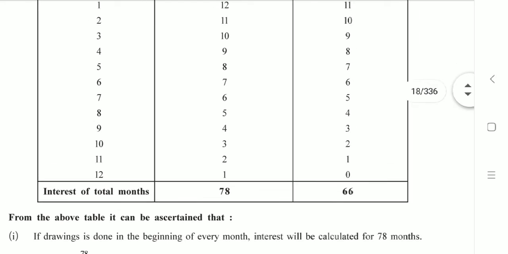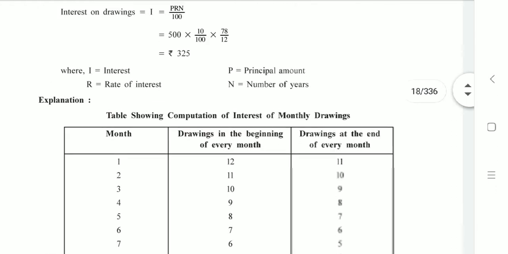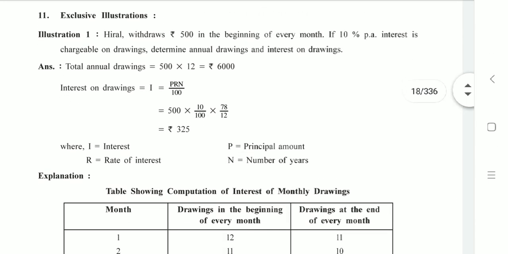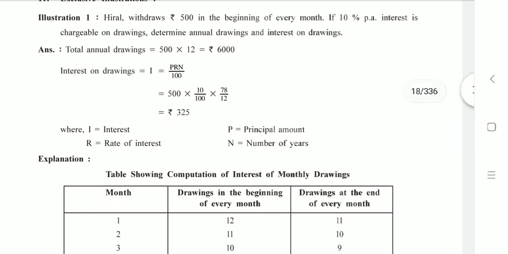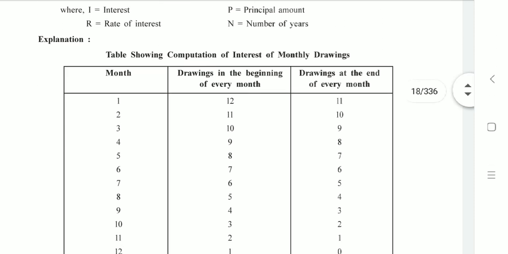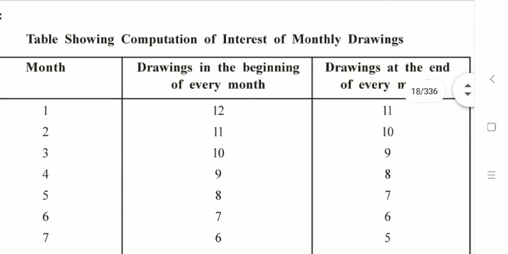Now if you want to understand this, understand the very first month. Hiral withdraws 500 rupees in the beginning of the first month. So what is the amount of interest paid by her? That 500 will be utilized for 12 months. So for the first month, it is 12 here.